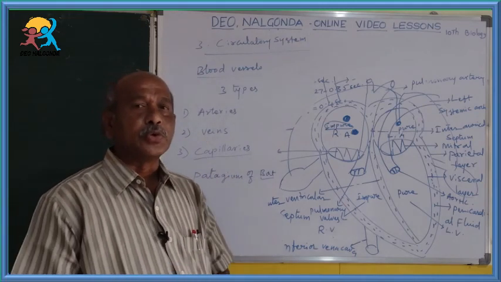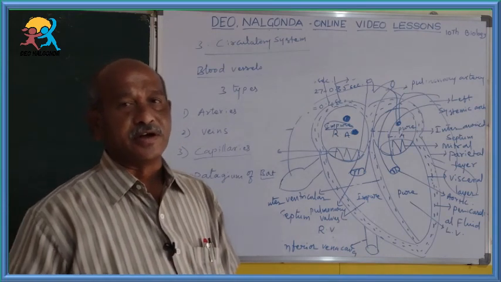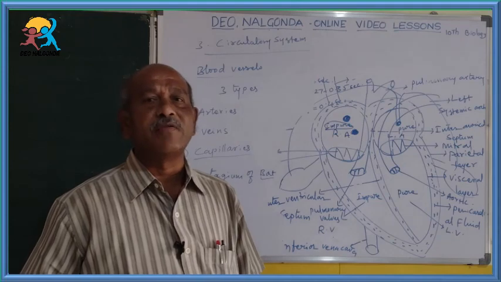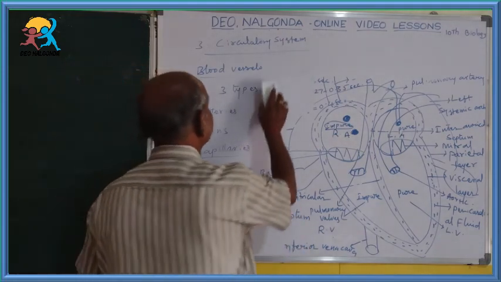Okay, next we can go to another small topic, the second circulatory system. You know very well, the first one is the blood vascular system, the second one is the lymphatic system.